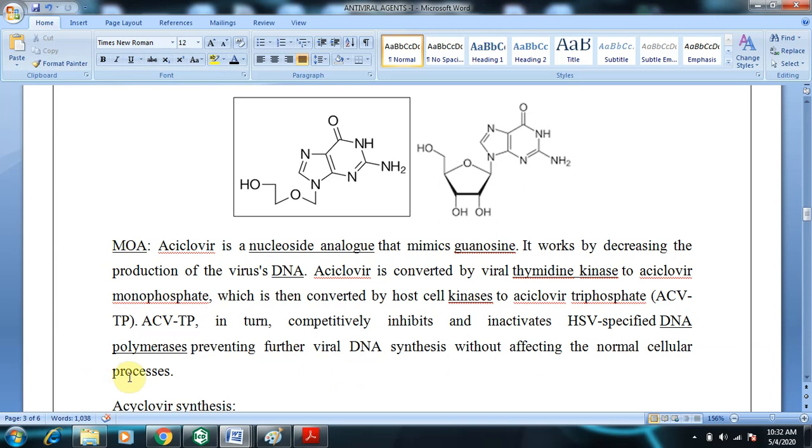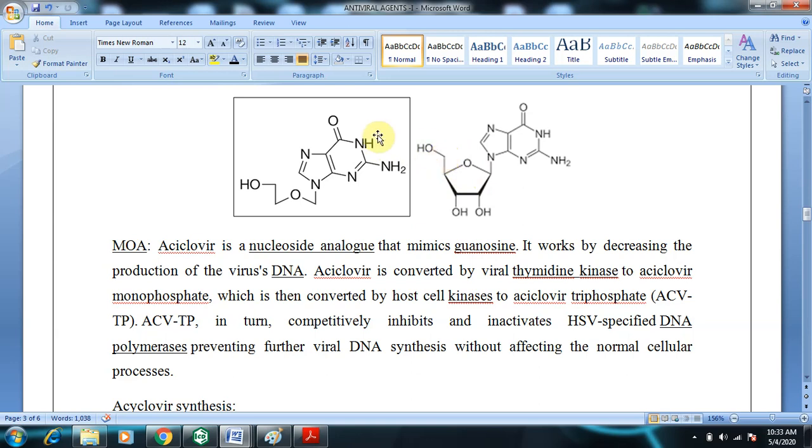So what happens is, with these nucleosides like guanosine, the terminal hydroxy group will be phosphorylated: monophosphate, diphosphate and triphosphate. So the active form will be the triphosphates. These triphosphates are synthesized by the use of the enzymes kinases. So thymidine kinase is the enzyme which converts guanosine to guanosine monophosphate, guanosine diphosphate and guanosine triphosphate. The guanosine triphosphate will be the active form which will be involved in base pairing.